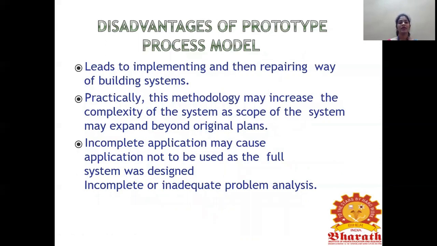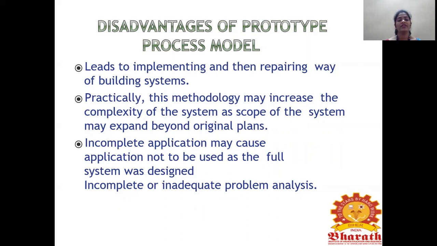So these are the disadvantages of the prototype process model. It will lead to implementation and repairing of a building system. It practically increases the complexity of the system, like each and every step we are going again and again. An incomplete application may cause the application not to be used as the old system was designed.